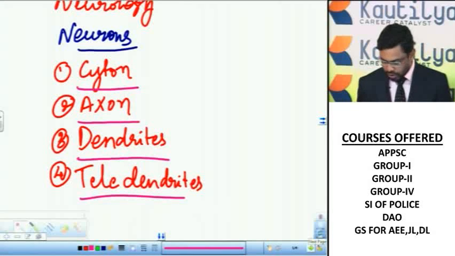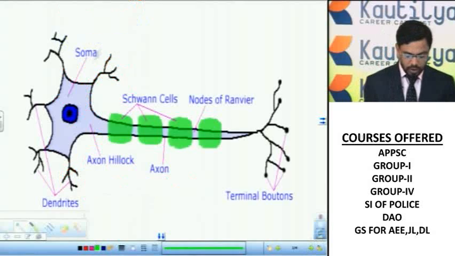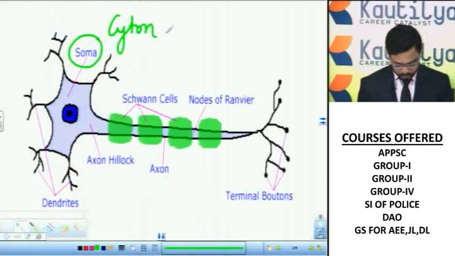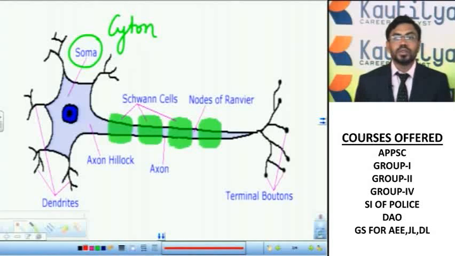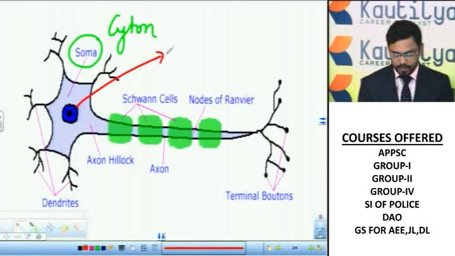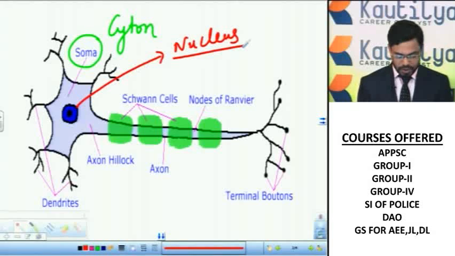The neuron contains a cell body, which is called the cyton, or also soma. The cell body contains the nucleus. In this nucleus, the stimulus or the nerve impulse will be processed.